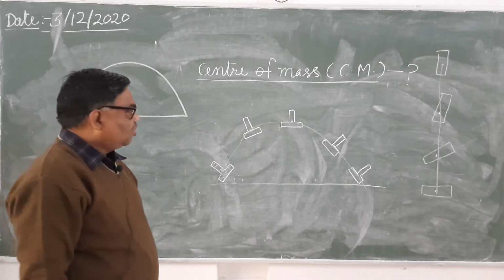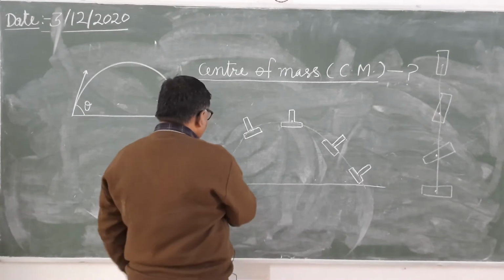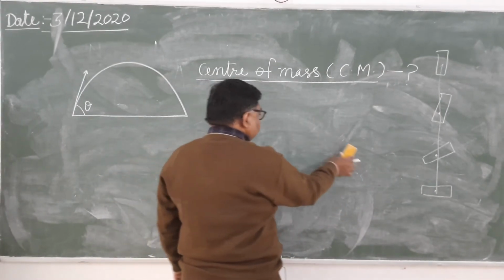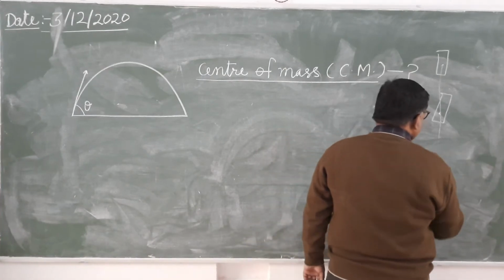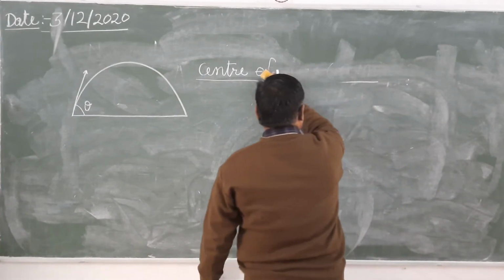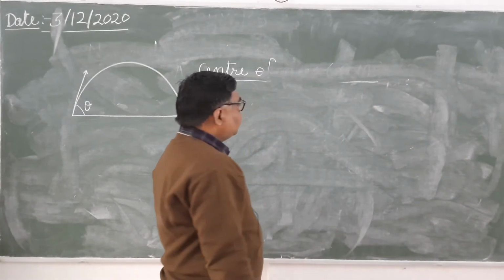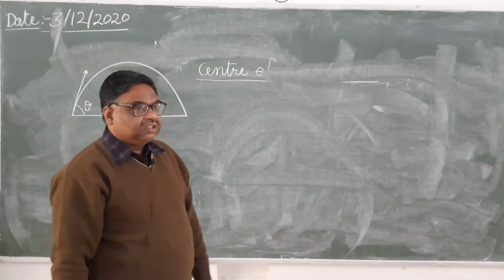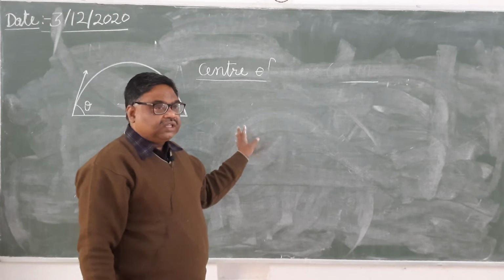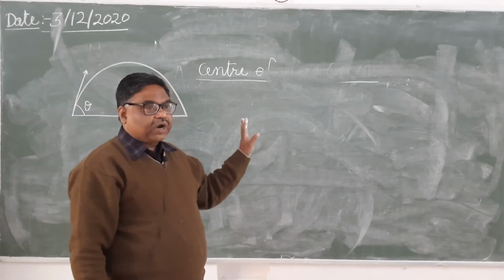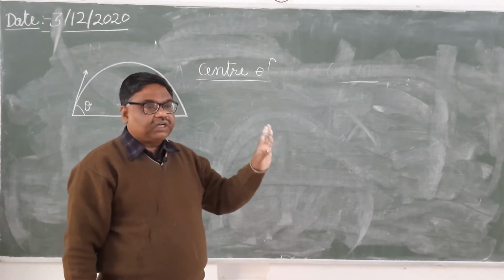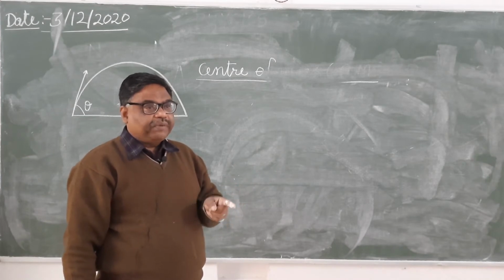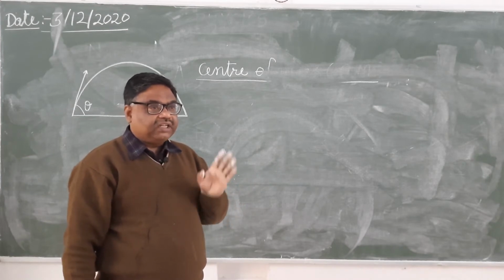Now see here. How will you find out the center of mass of a body? One more thing. Center of mass and center of gravity. What is the difference between them? Center of gravity, you know, is that point at which the whole weight of the body is supposed to be concentrated, and it is the balancing point.